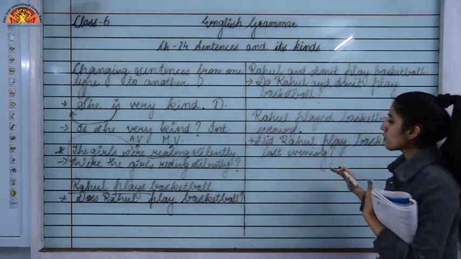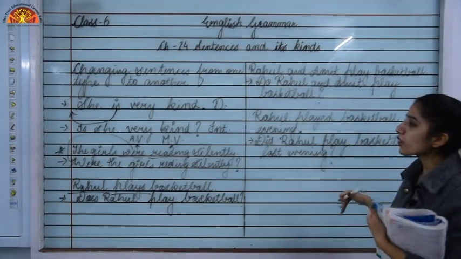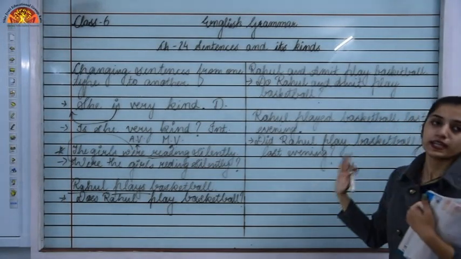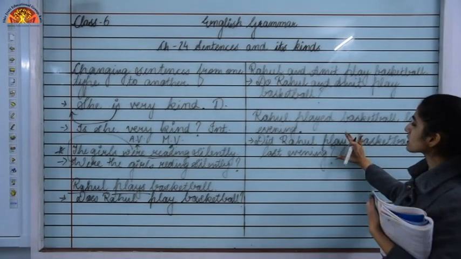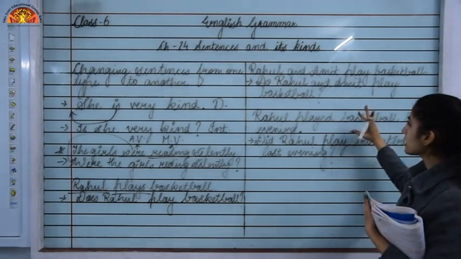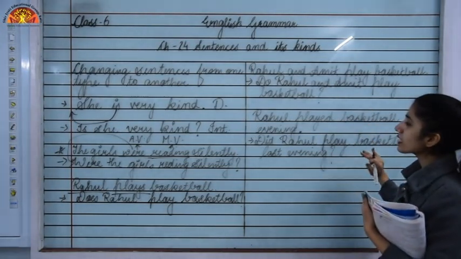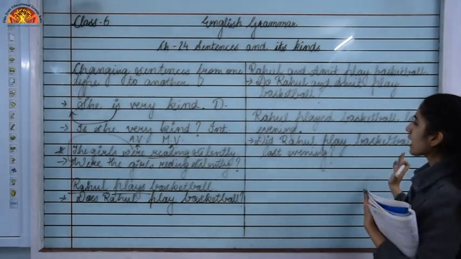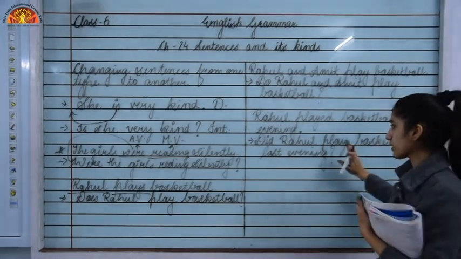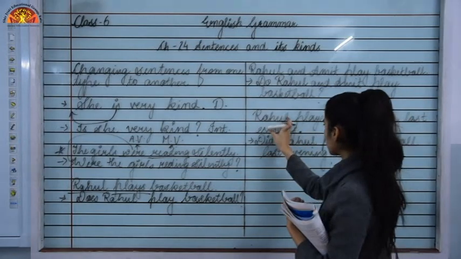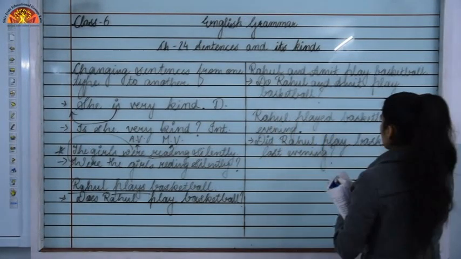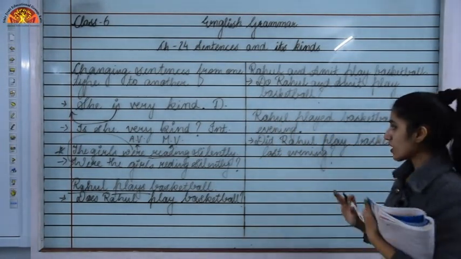Okay. So this is how we have to convert the declarative sentence into the interrogative one, and if we are asked to form the declarative sentence from the interrogative one, then we have to do the opposite of that. We'll add the subject and then the verb and then the rest of the sentence.